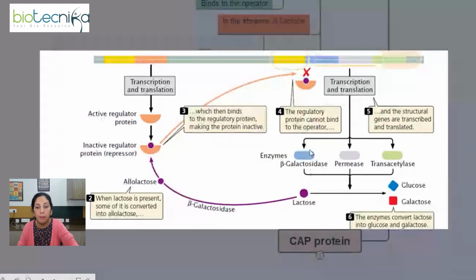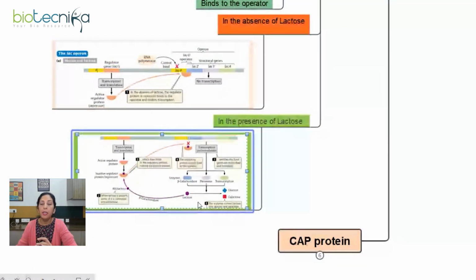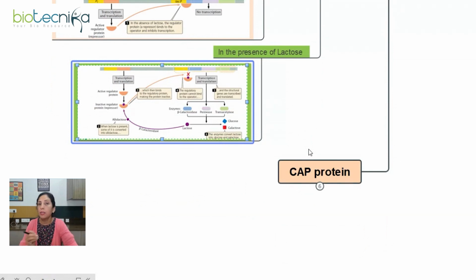So in this way, the amount of beta-galactosidase will increase in the cell. More and more lactose will get converted to allolactose. Not only that, the lactose will be simplified, right? That is the main reason for which these genes have been turned on. So I hope now you got an idea of what will be happening when there will be no lactose around and when there will be availability of lactose for the bacteria. The system will turn on because allolactose, which is coming out from the lactose only, will be turning the system on by acting as the inducer.